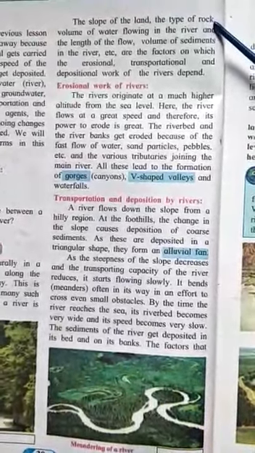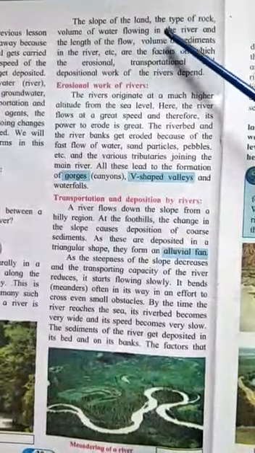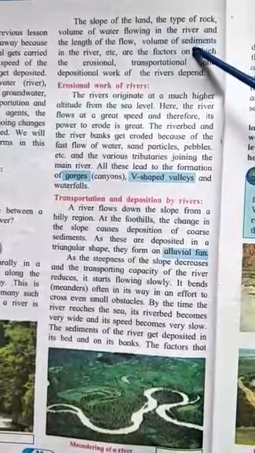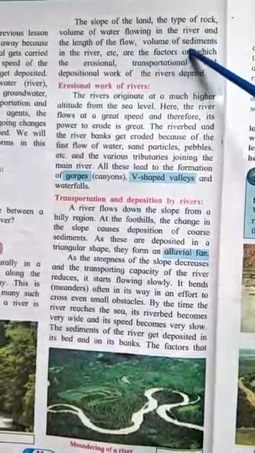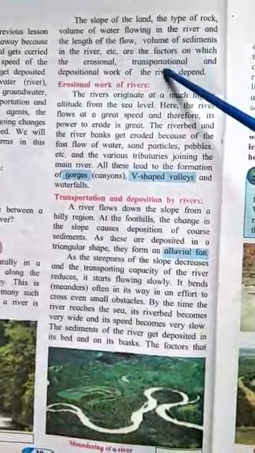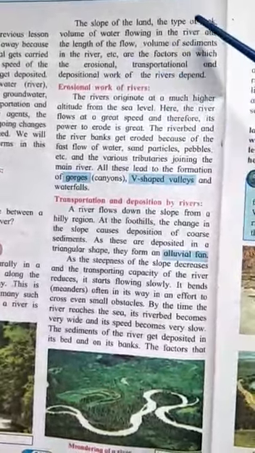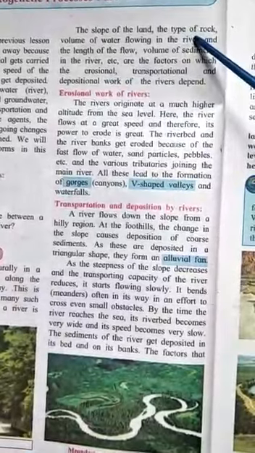The slope of land, the type of rock, volume of water flowing in the river, the length of the flow, volume of sediments in the river, etc. are the factors on which erosion, transportation, and depositional work of the rivers depend. Now, what are the types of rock?